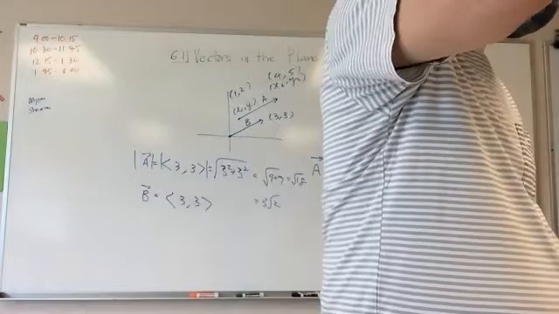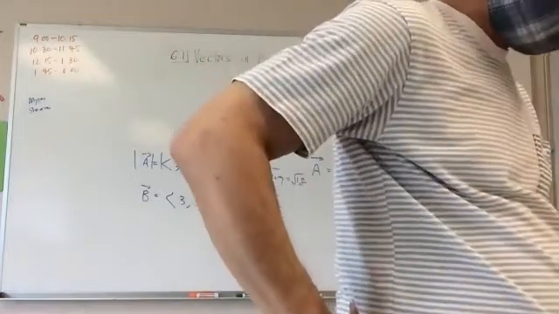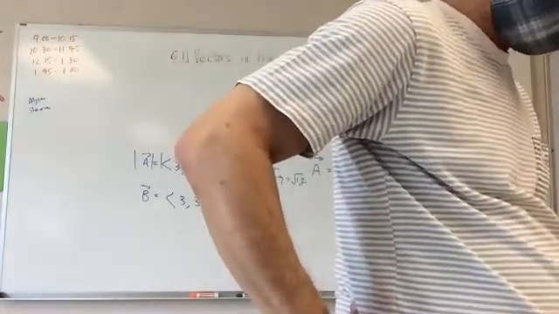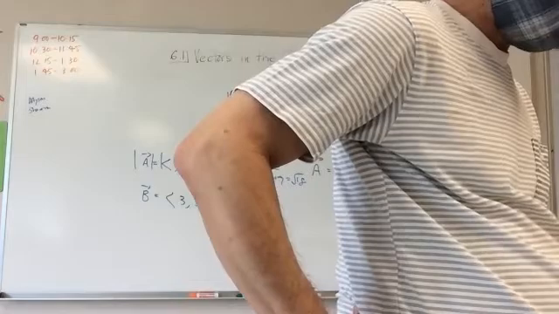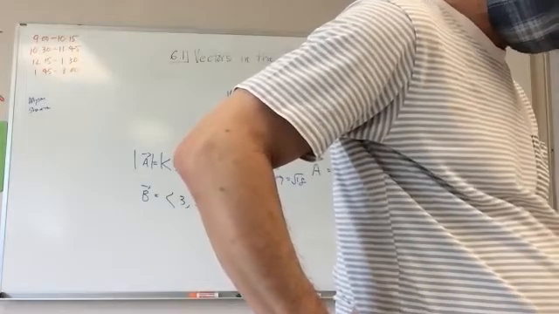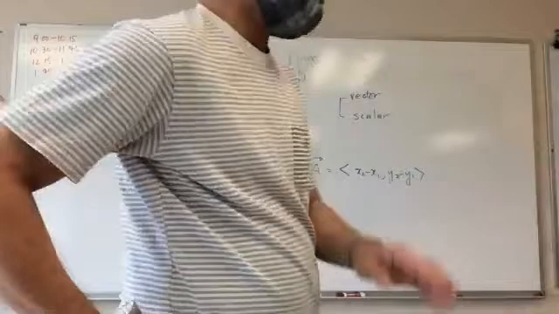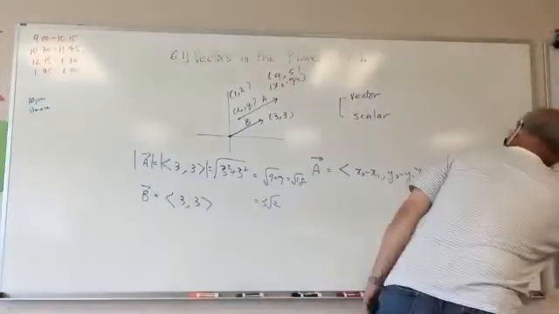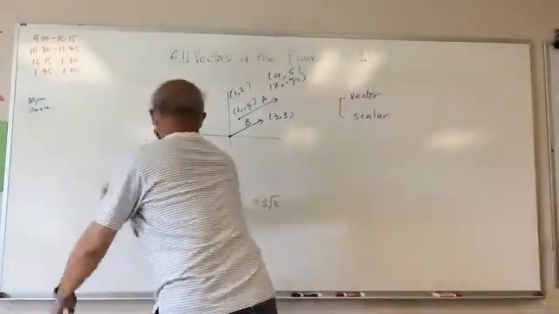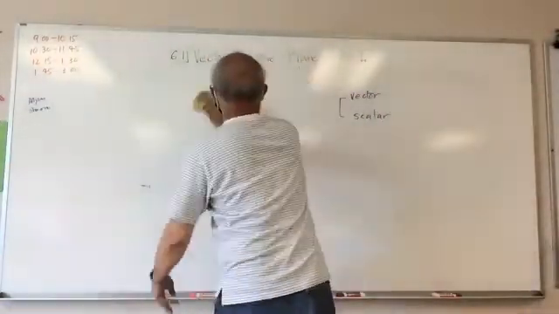Go to page 458. There's another blue box. Magnitude or length of a vector. Okay, we talked about that, right? So let's do example 1 and 2. You don't want to skip those. Do those.